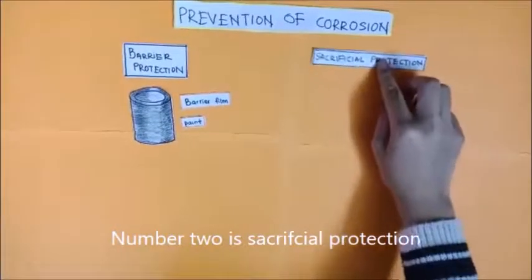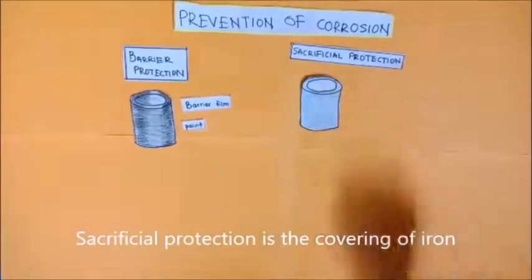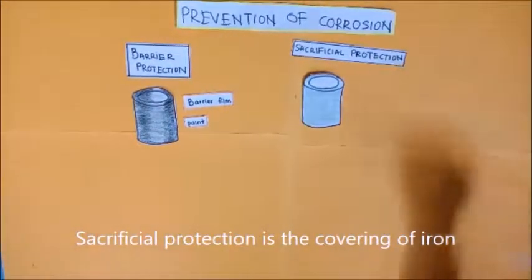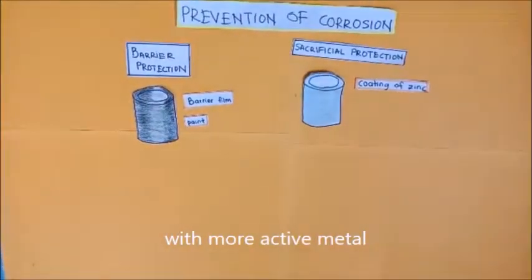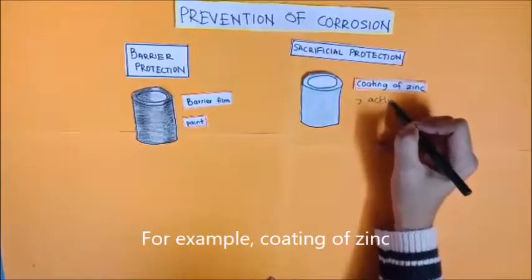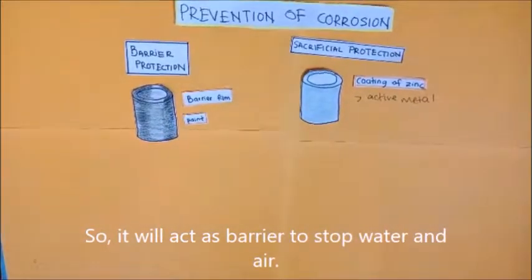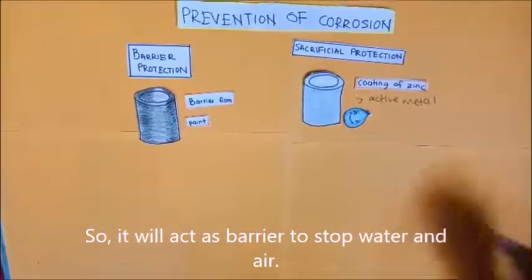Number 2 is sacrificial protection. Sacrificial protection is covering the iron with a more active metal, for example, a coating of zinc. So, it will act as a barrier to air and water.